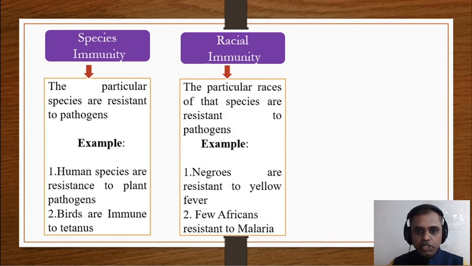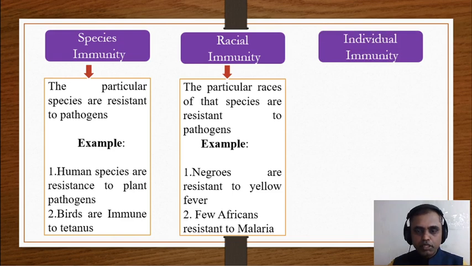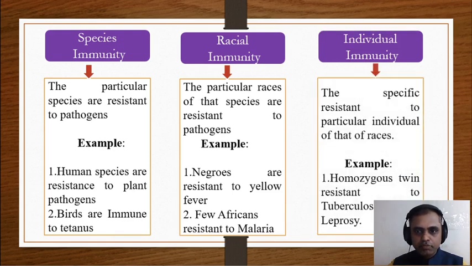Examples are that Negroes are resistant to yellow fever and a few Africans are resistant to malaria. Individual innate immunity means specific resistance in a particular individual of that race. An example is homozygous twin resistance to tuberculosis and leprosy. So that's about the types of innate immunity.